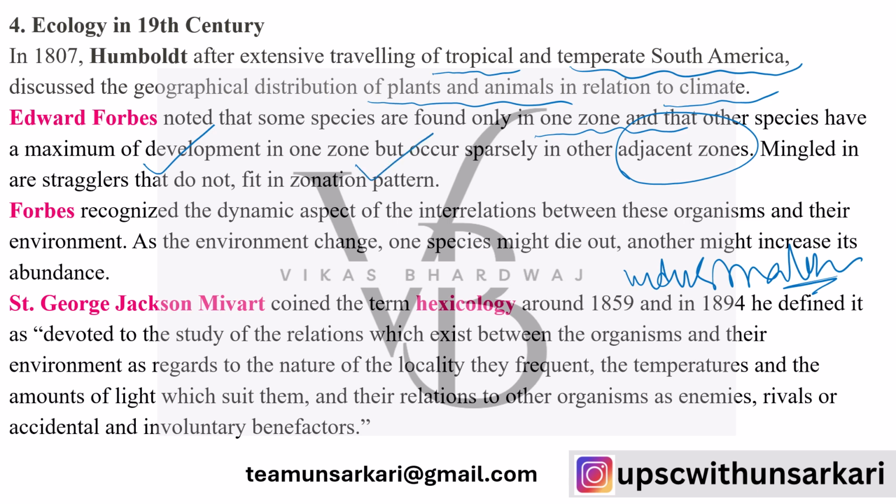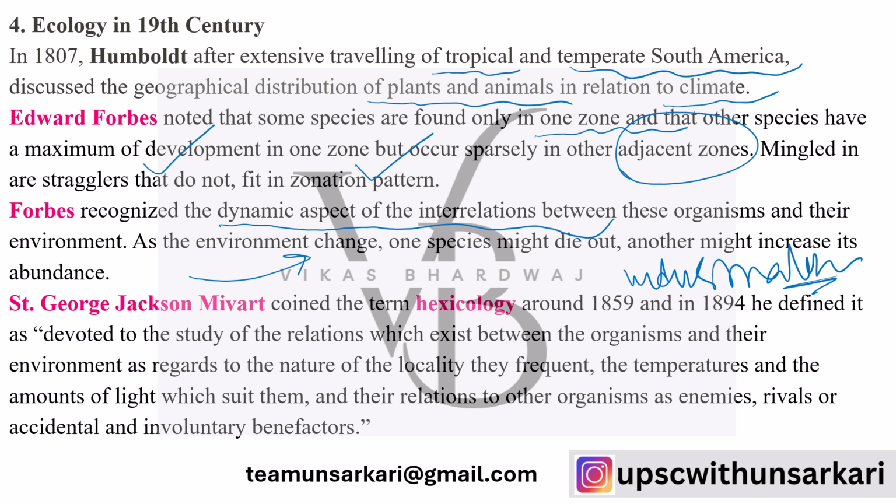Similarly, Forbes also recognized the dynamic aspect of the interrelationship between organisms and the environment. If the environment is changing adversely, then species are being wiped out. That is why the UPSC examination also asks what kind of species are endemic, what kind of species are being wiped out, and what kind of species are becoming extinct.